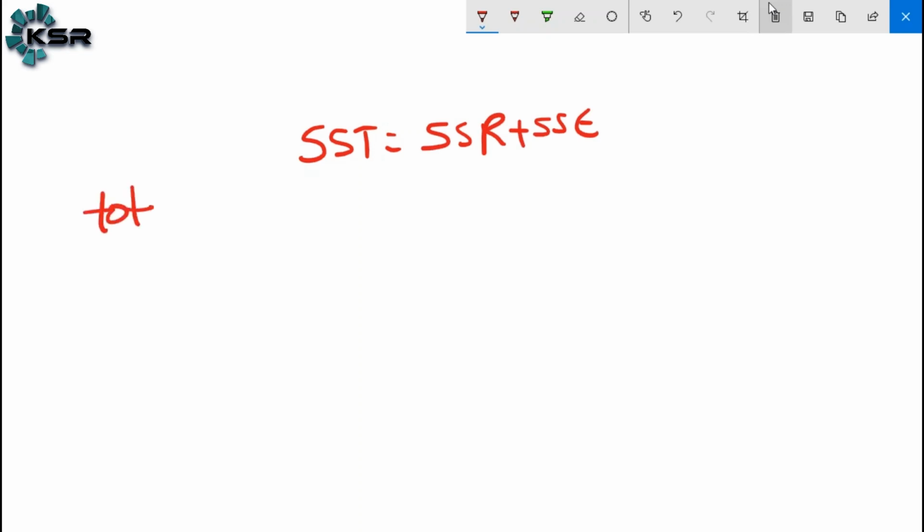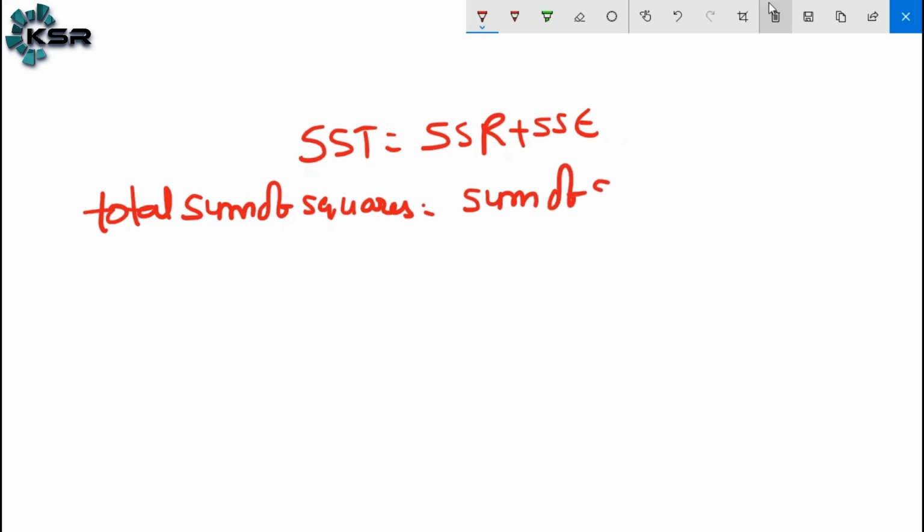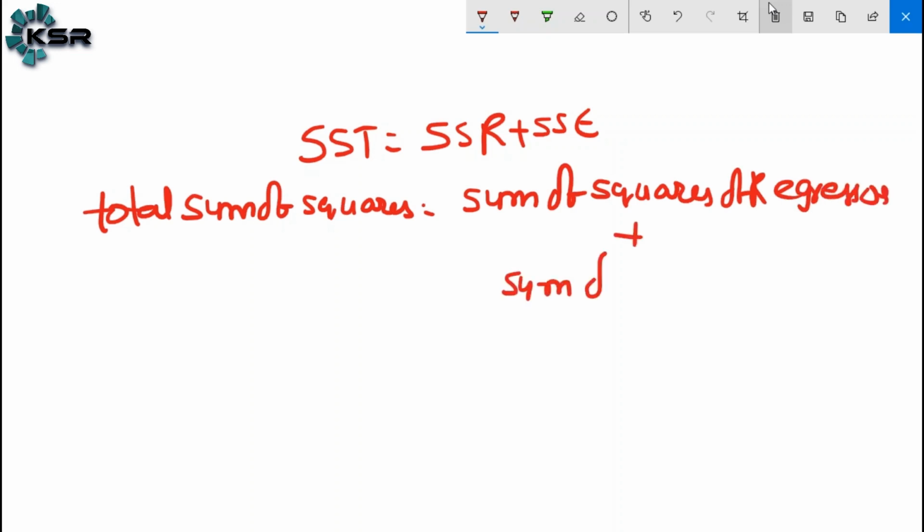Total sum of squares is equal to sum of squares of regressor plus sum of squares of error.